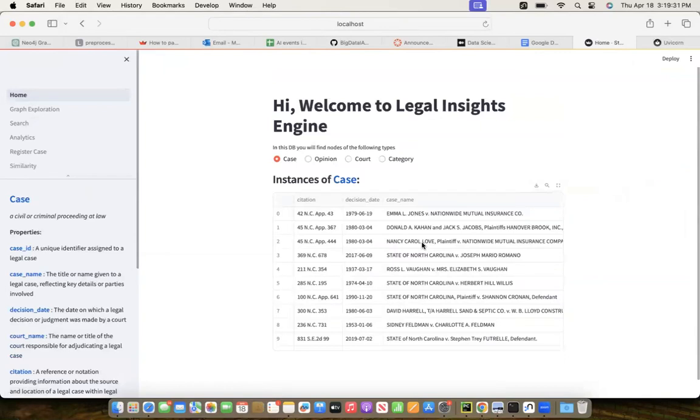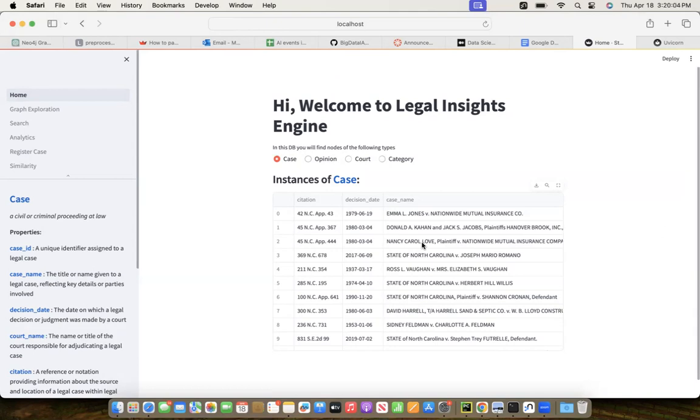The name of our project is Legal Insights Engine. So we know that accessing all the legal documents and getting some information out of them is a really hectic process, because the documents are huge, and also the traditional search methods for this research are time consuming and labor intensive. So to reduce that complexity, we are proposing this project called Legal Insights Engine.